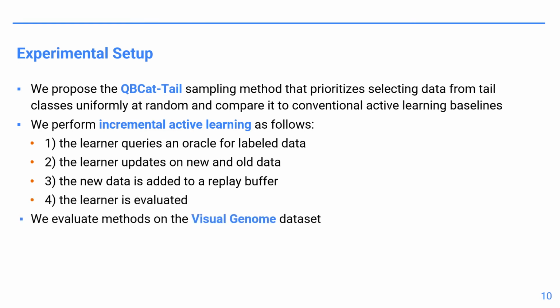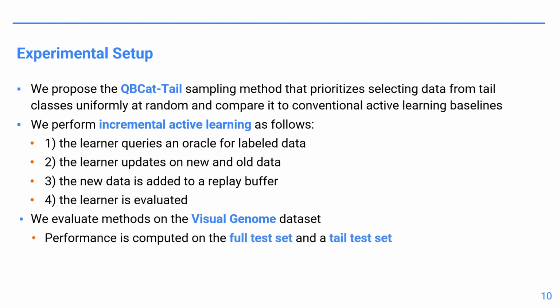We perform experiments on the Visual Genome dataset and compute performance on the full test set, as well as a test set consisting of examples from only tail classes in the dataset.